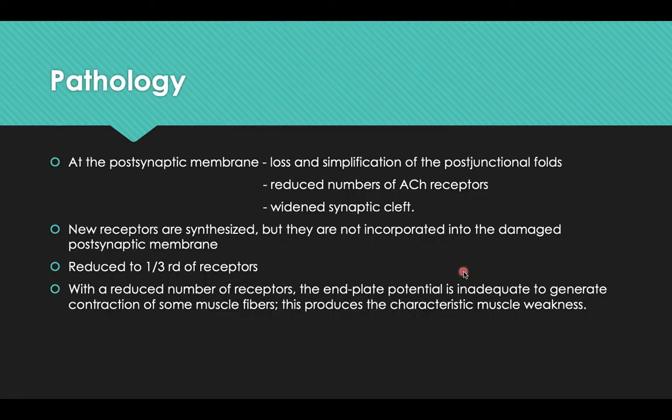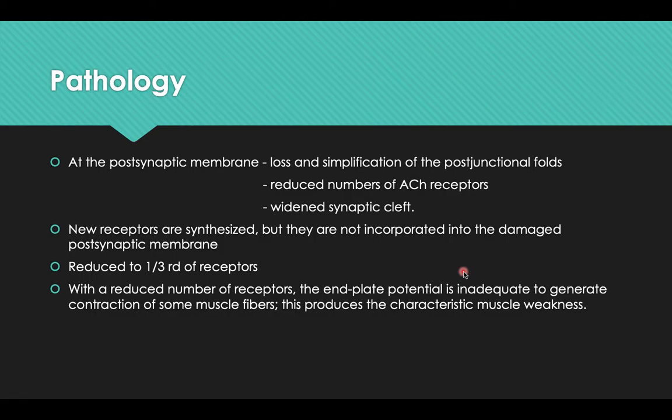Now, what is the pathology in myasthenia gravis? What happens here is at the postsynaptic membrane, there's loss and simplification of the postjunctional folds. The number of acetylcholine receptors are reduced and there's a widened synaptic cleft. New receptors are synthesized, but they are not incorporated into the damaged postsynaptic membrane.